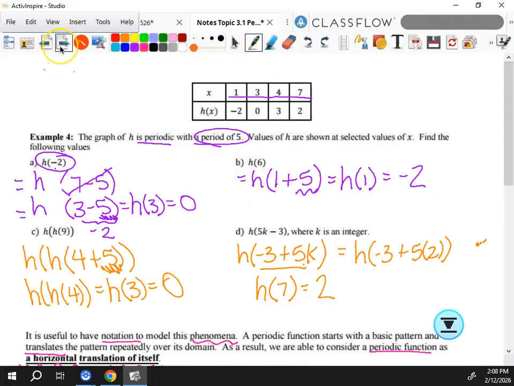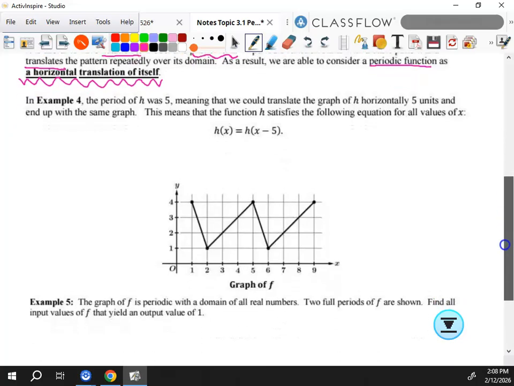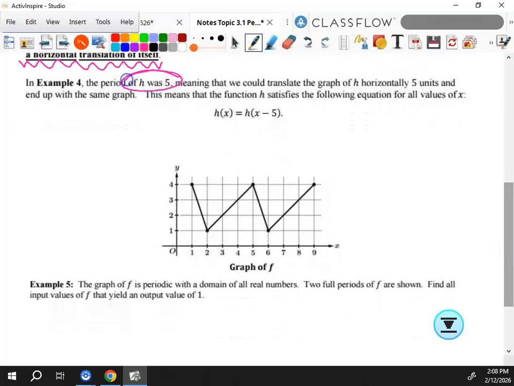This goes on to say that because of that, if you have a period of 5, then if you can translate the graph horizontally 5 units left or right, then h of x is going to equal h of x minus 5. It could also equal h of x plus 5 or h of x plus 30, okay? Either way, it doesn't really matter. They would look the same no matter what when you graphed it. Everybody good so far? All right, beautiful.